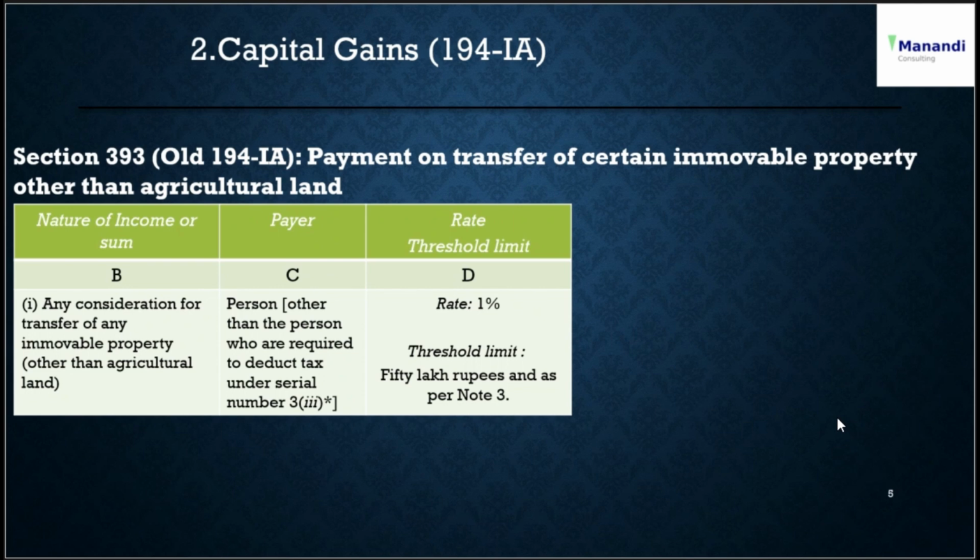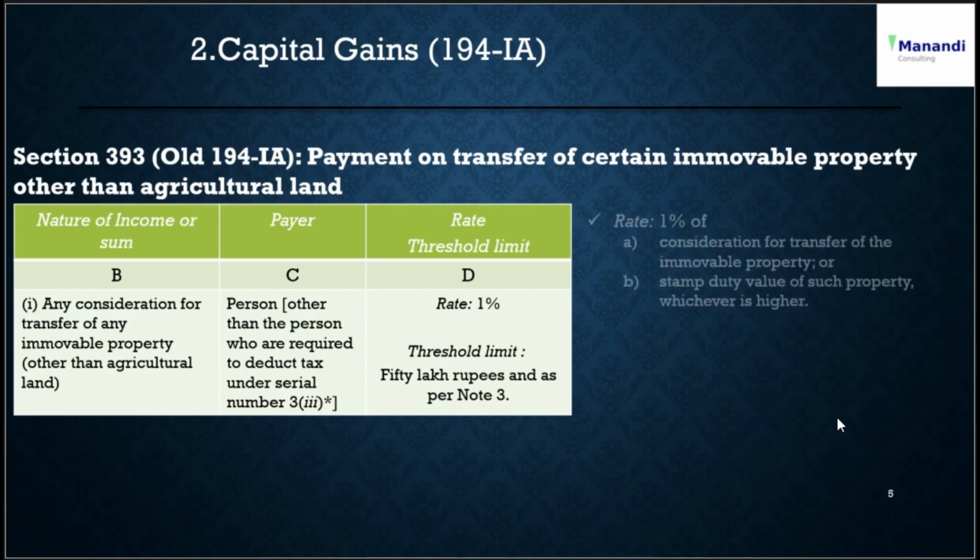The payer should be a person other than the persons who are required to deduct tax under serial number 3, and we'll go through that. The TDS rate is 1%. The threshold is 50 lakh rupees, and as per note 3, it should be 50 lakhs and above.